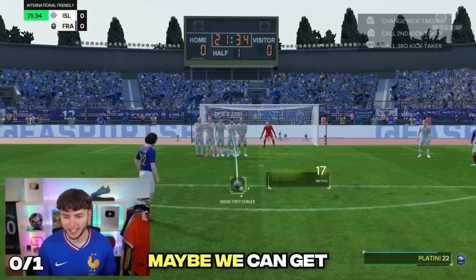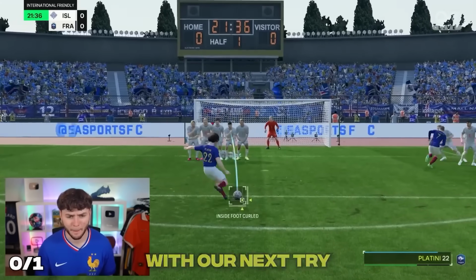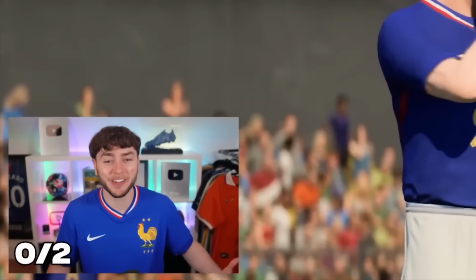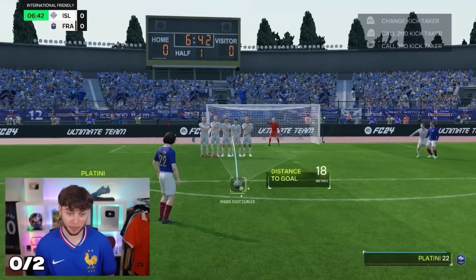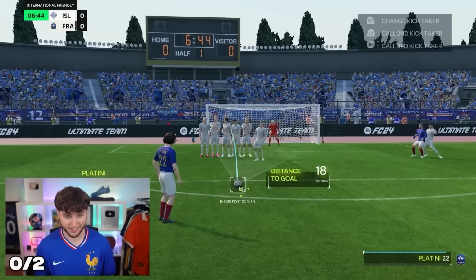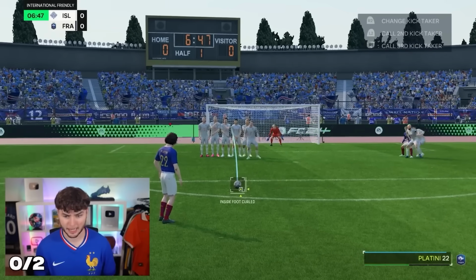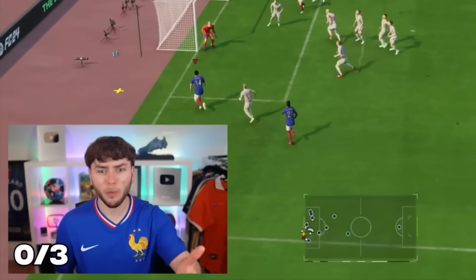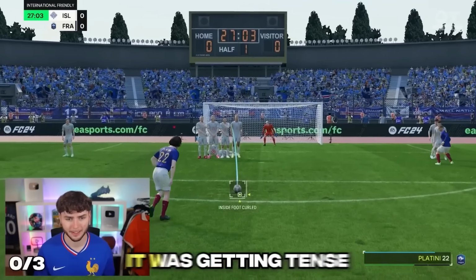Boom. Maybe we can get it over the wall with our next try. Boom. Oh my god, it's too close. How am I going to do this? They say good things come in threes, so hopefully we can get this one over the wall and in the back of the net. How about that, Platini? What the? Why did Kunde just come out of nowhere? With 2 attempts remaining, it was getting tense.